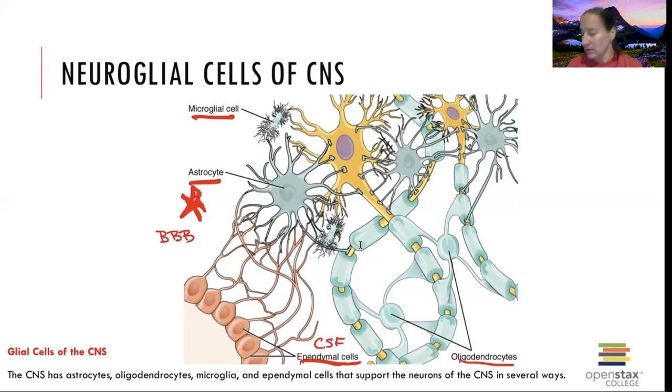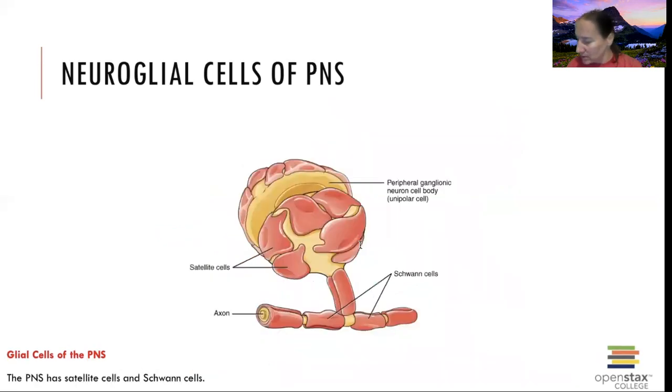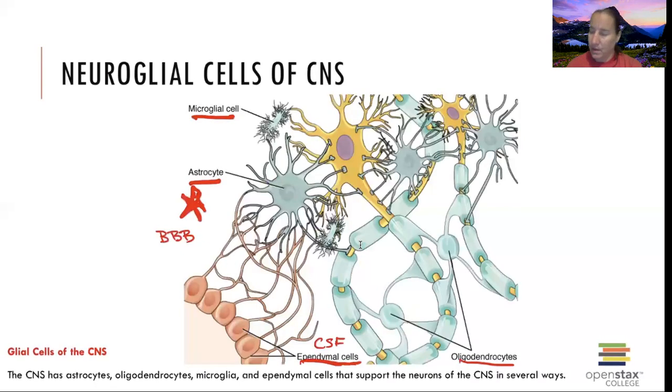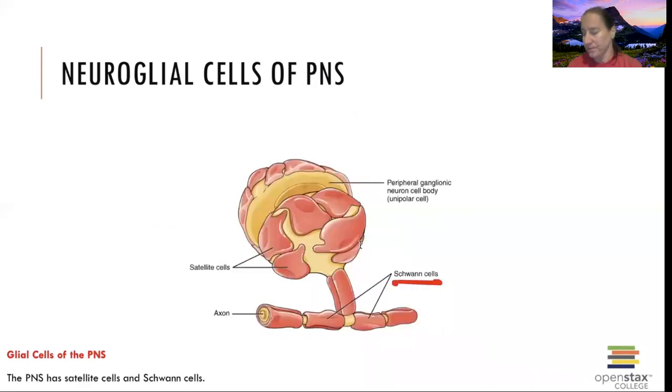So oligodendrocytes and Schwann cells are insulating. Microglial cells were Swiffers and they're phagocytes. Astrocytes are the bouncers. They are in charge of the blood-brain barrier. And ependymal cells are going to be in charge of the cerebrospinal fluid, the CSF, producing it and swirling it around to get those nutrients that the astrocytes allow to come in. We're going to swirl that stuff around and make sure that we're getting the waste products out and the good stuff in through the spinal fluid.